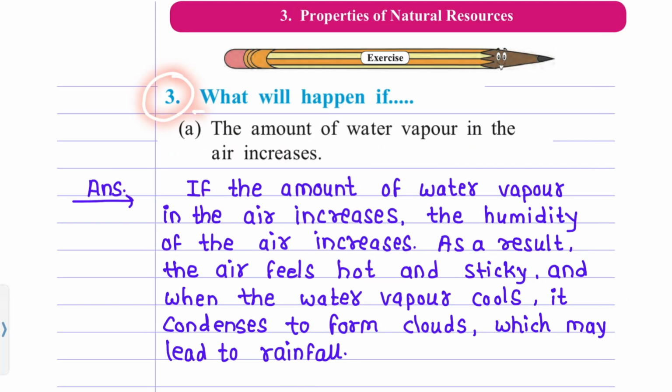Question number 3. What will happen if A. The amount of water vapor in the air increases? Answer. If the amount of water vapor in the air increases, the humidity of the air increases. As a result, the air feels hot and sticky, and when the water vapor cools, it condenses to form clouds which may lead to rainfall.